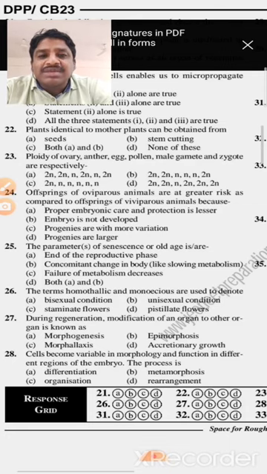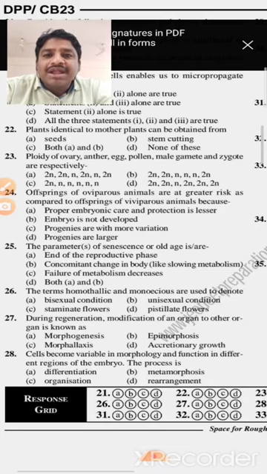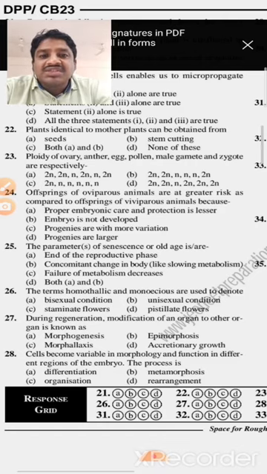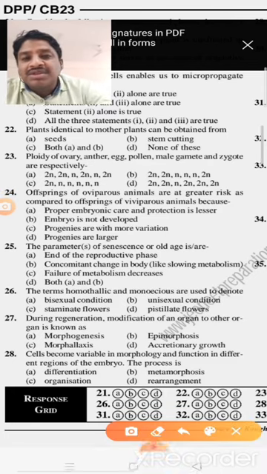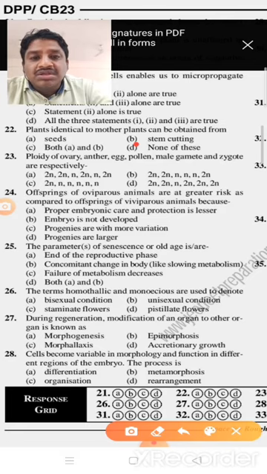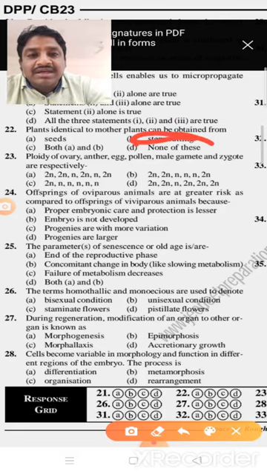And stem cutting is one of the cutting methods. That means the female parent can be reproduced. The stem of the female parent can produce a completely female plant only. That means only plants with female flowers are produced. So that is stem cuttings. A and B is the wrong answer. Option D is none of these. So based on this, the right answer is stem cutting.